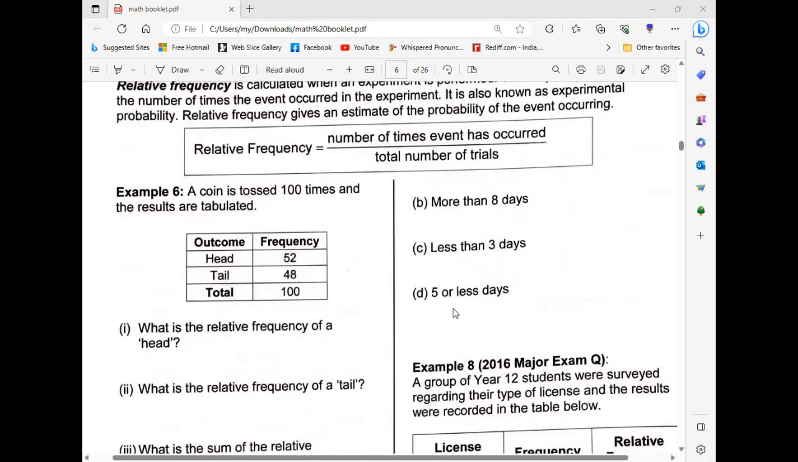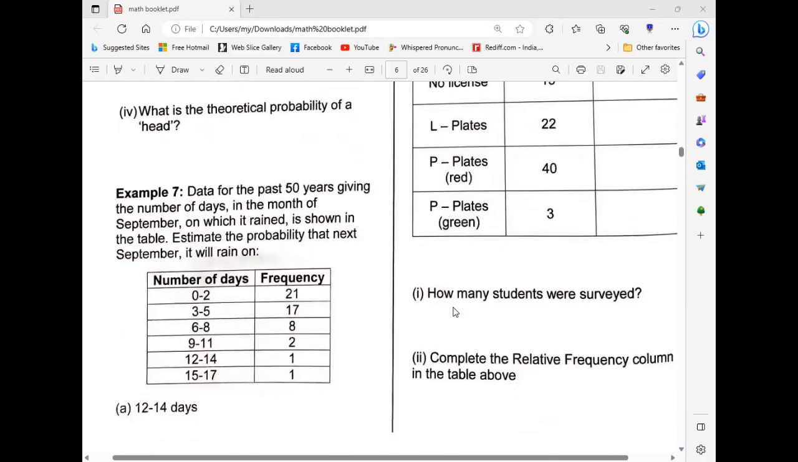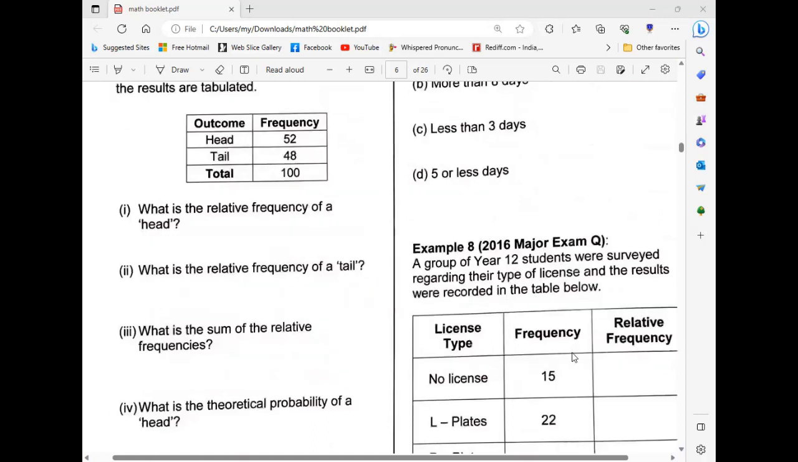Answer this question: 5 or less than 5 days. 21 plus 17 out of 50. How much is that? 38 out of 50. Yes, you can cancel that. 19 out of 25. Understood? Yeah.